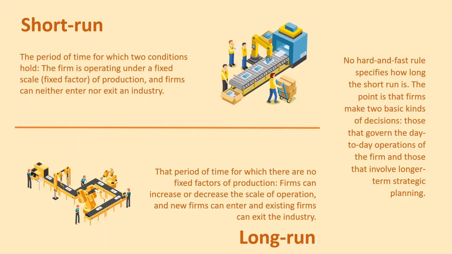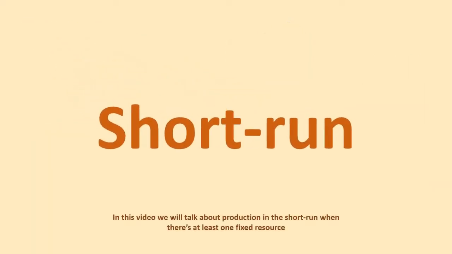No hard and fast rules specify how long the short run is. The point is that firms make 2 basic kinds of decisions: those that govern the day-to-day operation of the firm, and those that involve longer-term strategic planning. In this video, we will talk about production in the short run, when there is at least 1 fixed resource.